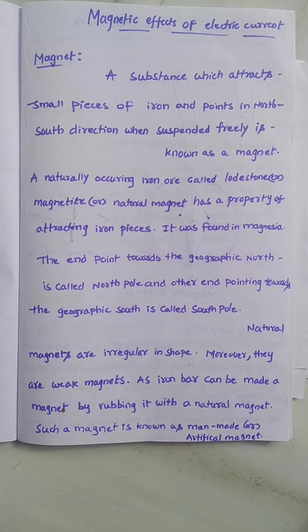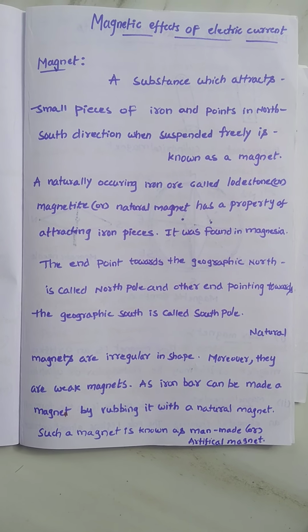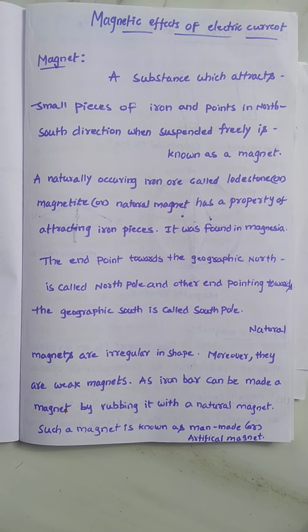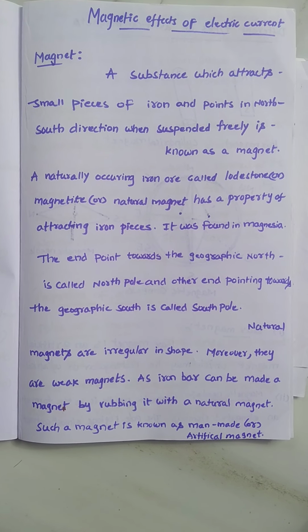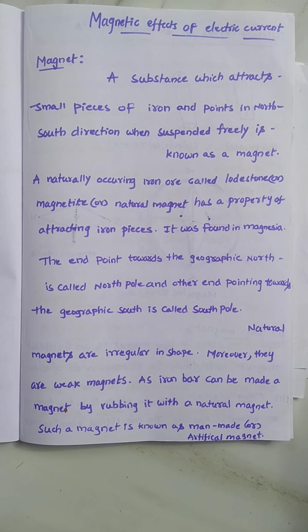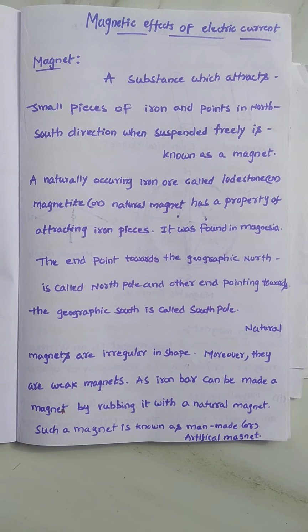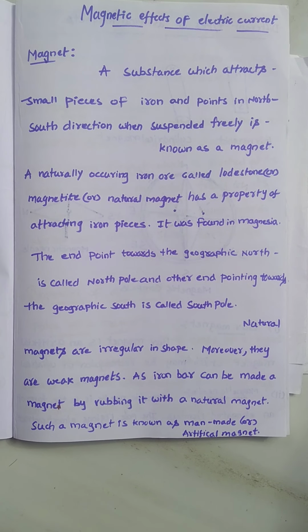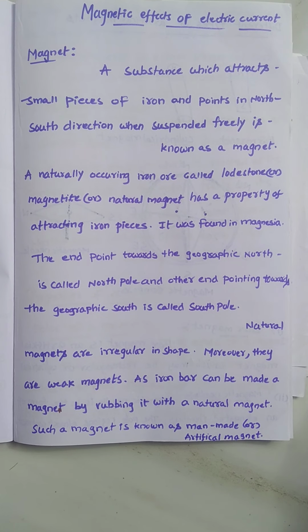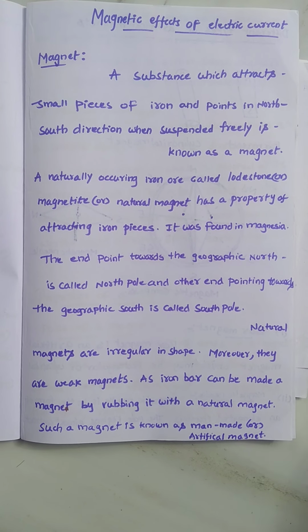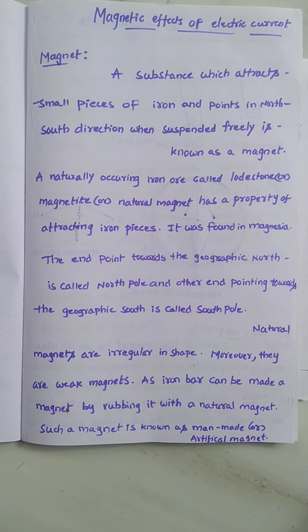Before that, if you place a magnetic compass close to a bar magnet, the magnetic needle shows deflection. That is due to the bar magnet. But now a current carrying conductor also shows a magnetic effect.